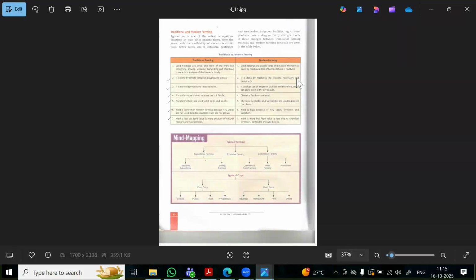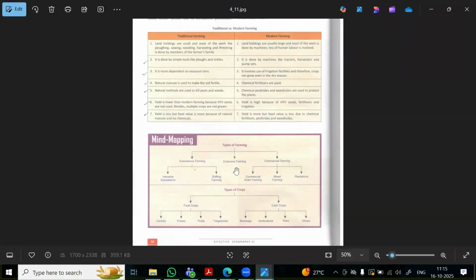You see this one you need to know first. Types of farming are subsistence farming, then extensive farming, then commercial farming. In subsistence farming, again you have intensive subsistence farming and then shifting farming. And then in the commercial, you have commercial grain farming, mixed farming, and plantations. So these are the types of farming.